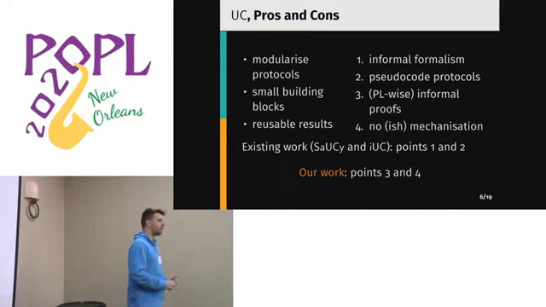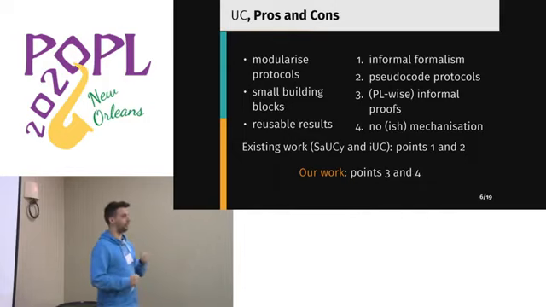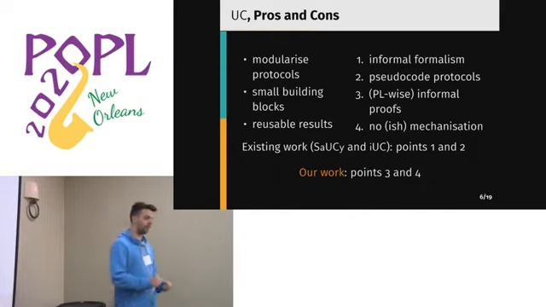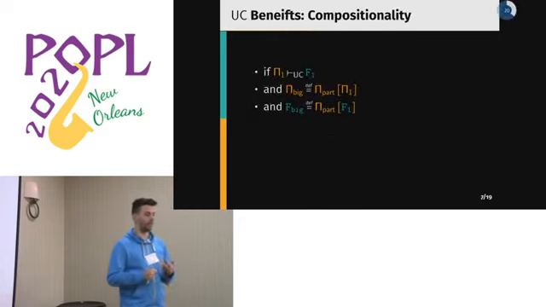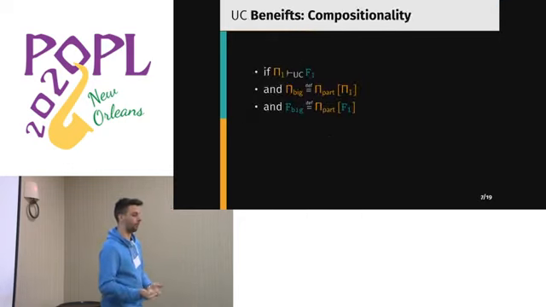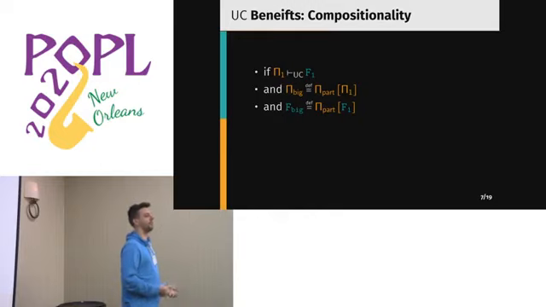On the other hand, we also want to steal something from this community, and what we'd like to gain is some more reasoning about compositionality, as we have just seen.